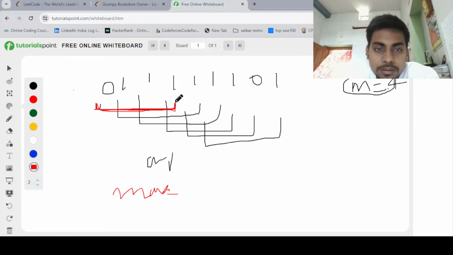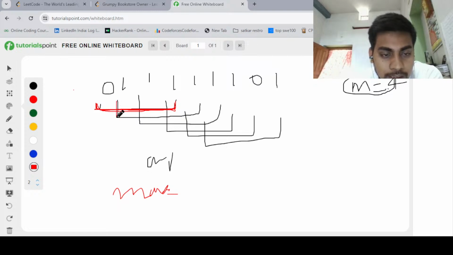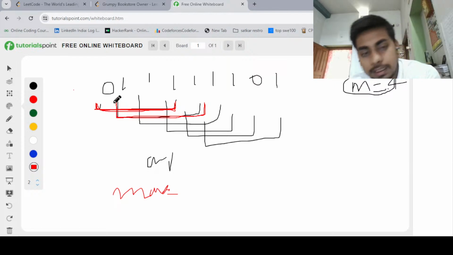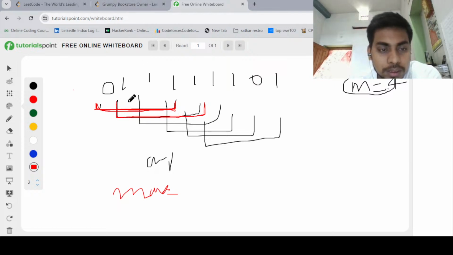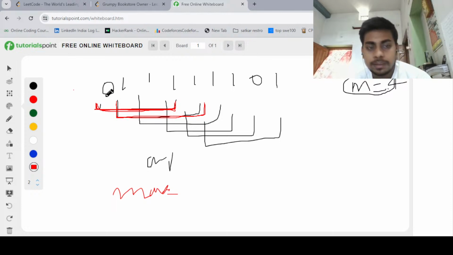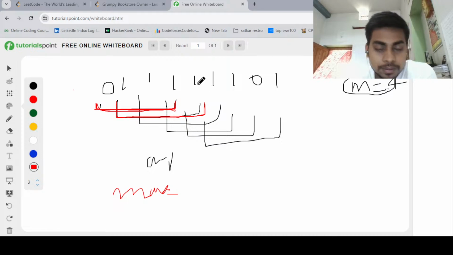Now what is our next thing? We just slide the window by one position, right? When we slide the window, suppose this one is 1, then I have to subtract that value, and when we go ahead, if we get the value 1, that means this position's element I have to consider.